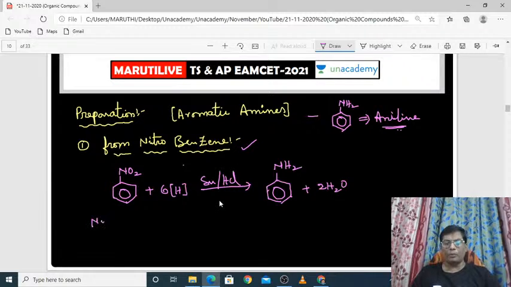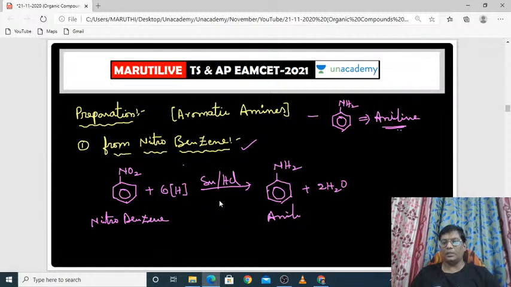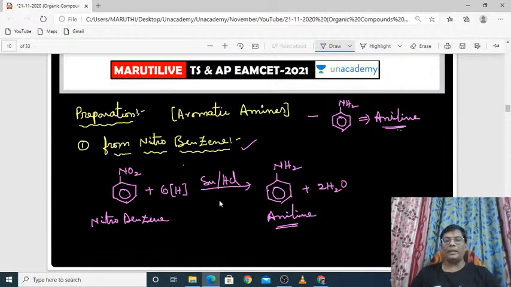This is called nitrobenzene. It is our aniline. So you can prepare the aniline from nitrobenzene by simply doing the reduction in the presence of tin and HCl. Remember, tin HCl is the reagent. Reduction process we are doing, that is most important to you.